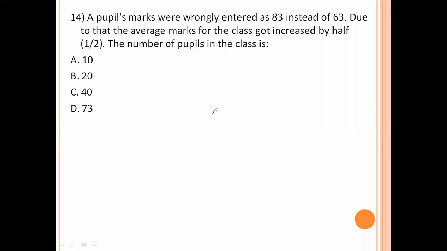A pupil's marks were wrongly entered as 83 instead of 63. Due to that, the average marks for the class got increased by half. What is the number of pupils in the class? 83 minus 63 value is 20. How many marks increased? That number of people is x, equal to half. So x equals the total number of people in that class, which is 40.